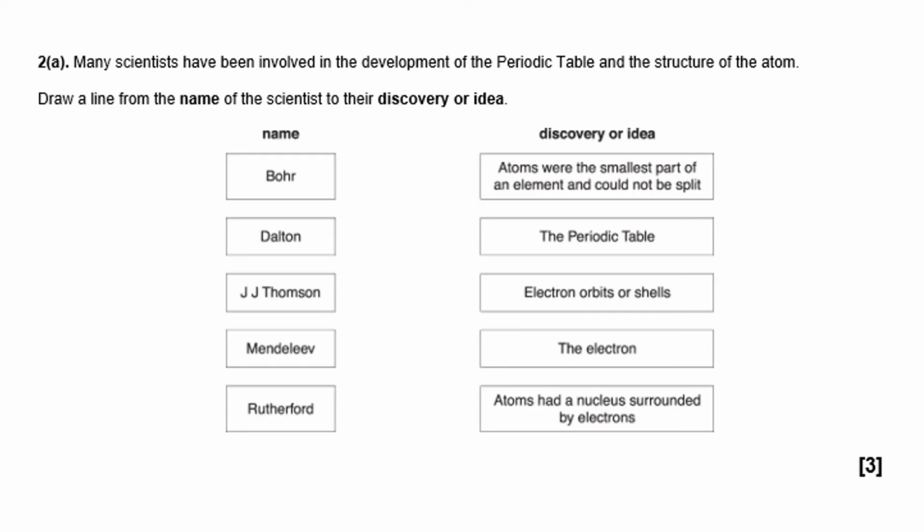Okay, next question. Many scientists have been involved in the development of the periodic table and the structure of the atom. Draw a line from the name of the scientist to their discovery or idea. So pause the video, have a go.